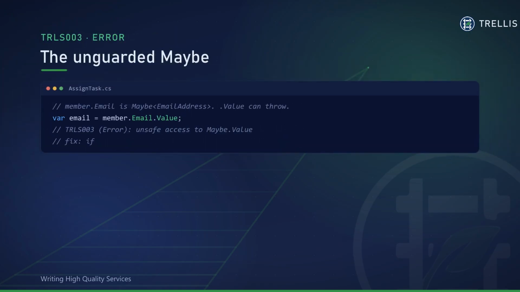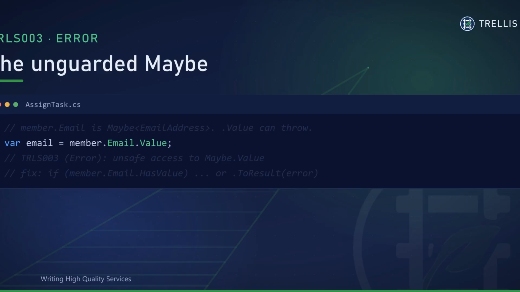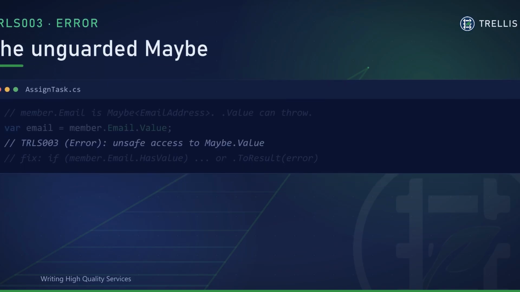Now the dangerous one. Member.email is a maybe, it might be empty. Reaching for .value can throw. So Trellis hides value from IntelliSense, and the analyzer makes this an error, not a warning. It breaks the build. The fix: guard with HasValue, use try_get_value, or turn the maybe into a result with ToResult. Absence becomes a typed error on the railway.